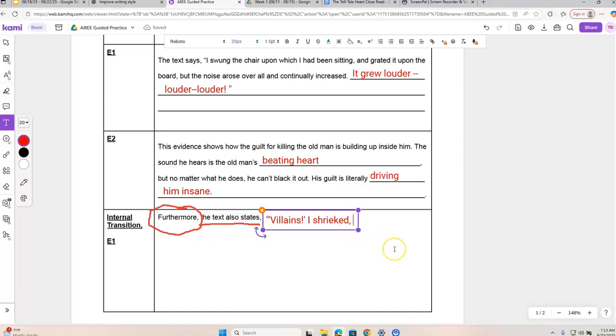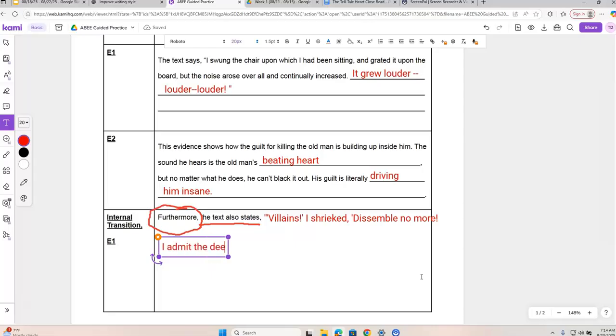Notice I put the comma just like there's a comma in the passage. Then we have another quotation mark, so we just put one here. "Dissemble no more." Scoot this over a little bit so that it fits on my line a little bit better. And I'm going to go down here. Notice I have my exclamation point just like I have it in the text.